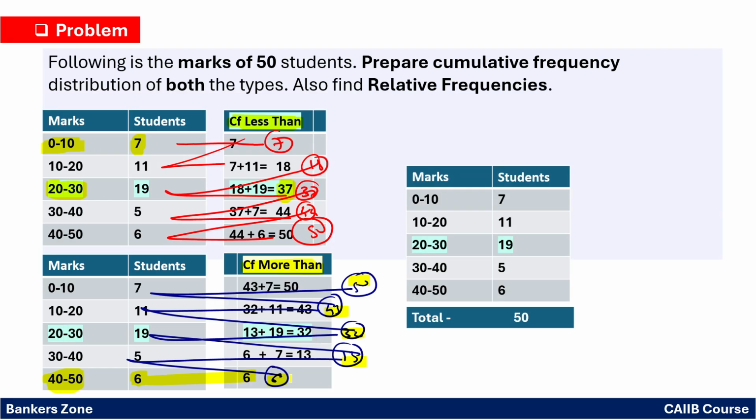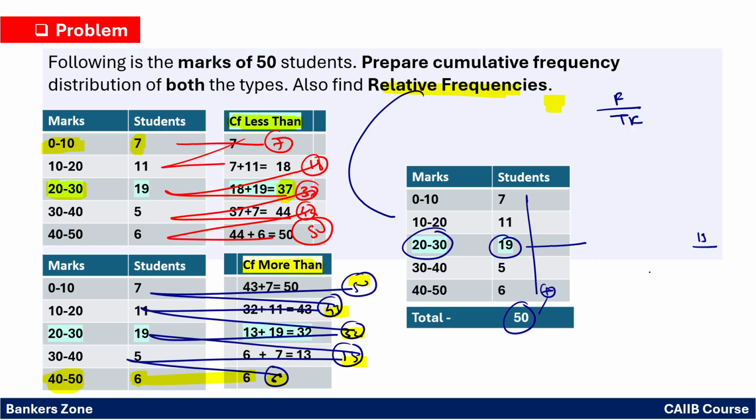Again, very simple. I have already told you, relative frequency is nothing but the frequency upon total frequency. Now, if there is a question, what is the relative frequency for class 20 to 30, right? For that, the frequency is 19 and the total frequency is 50. Total frequency is simply the addition of all frequencies, right? So 19 upon 50, you will get the relative frequency, right?